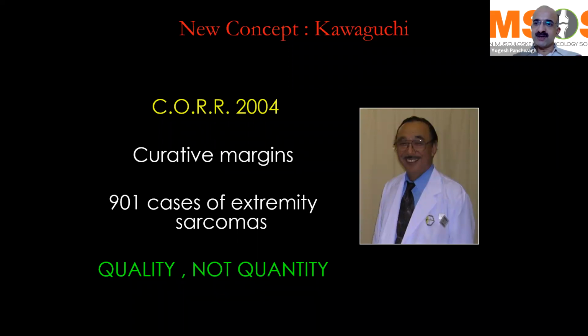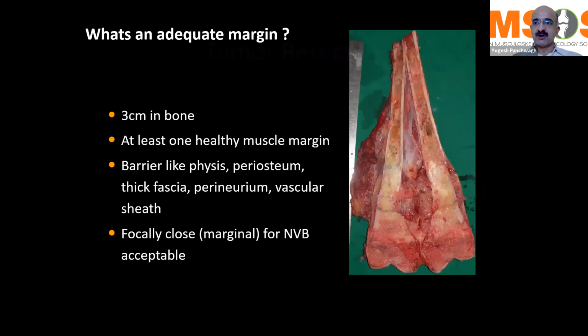So you may not be really 3 centimeters away from the tumor, you may be just a centimeter away. But if you have a growth plate in between, or a cortex, or a cartilage in between, then technically you are 3 to 3.5 centimeters away. So nowadays, if we have these barriers, we calculate the margin status, quantitating it using the quality of the margin.